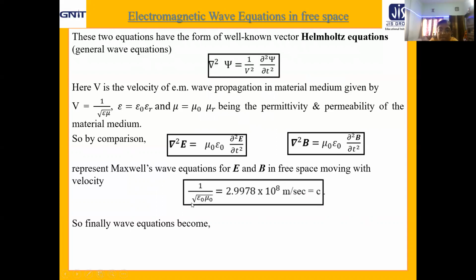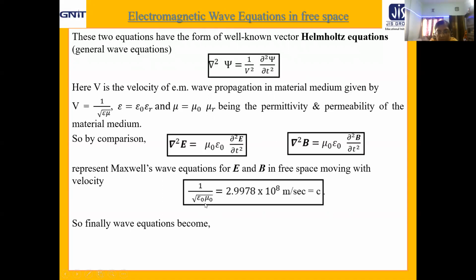Now let us take a look. What about the expression coming out here? 1 by root mu naught epsilon naught. You know the value of epsilon naught, 8.854 into 10 to the power minus 12 farad per meter, and mu naught equal to 4 pi into 10 to the power minus 7 Henry per meter, the values of the free space permittivity and permeability.